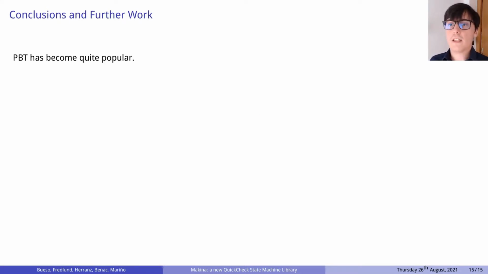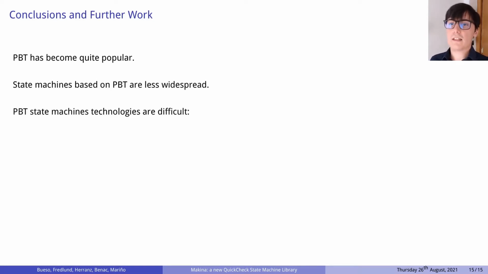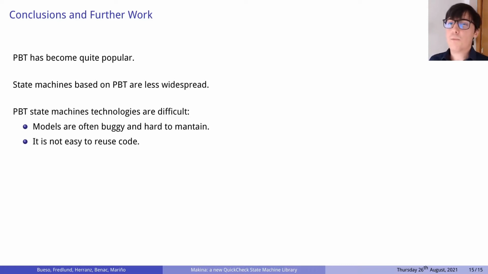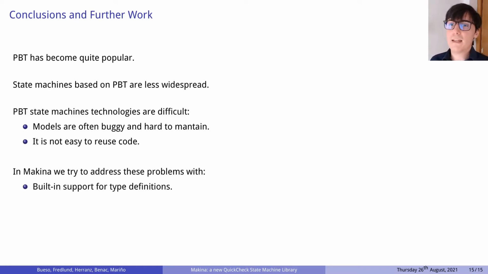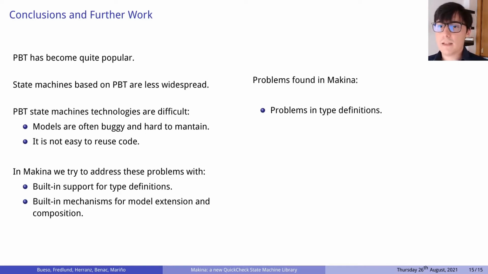As conclusions, we have to say that property-based testing has become very popular, but state machine based property-based testing is less common. We think that QuickCheck state machines are a really powerful tool for testing, but as we have seen, present some drawbacks that maybe are slowing down their adoption. Models are often buggy and hard to maintain. They don't provide an easy way to reuse code. In Machina, we try to address these problems by providing built-in support for type definitions and with 2 built-in mechanisms that allow code reuse. Finally, I want to remark that Machina is still a very experimental library, and we are still changing things on a daily basis.